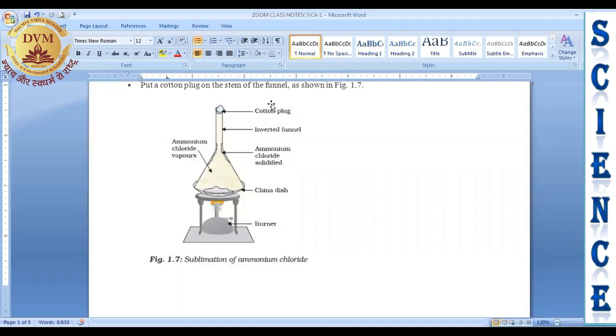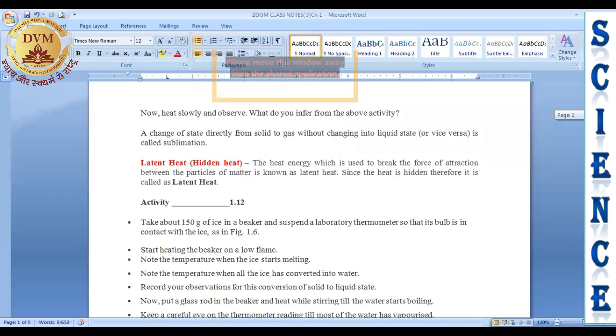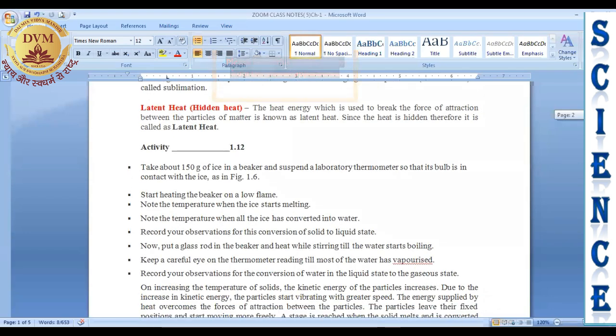Okay. So our next topic is latent heat. Have you heard the word latent? Latent heat means actually hidden heat, which is not shown by any apparatus, or by any device, hidden, which is not visible.